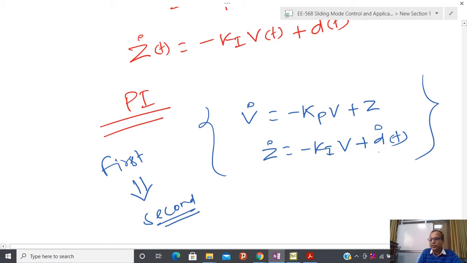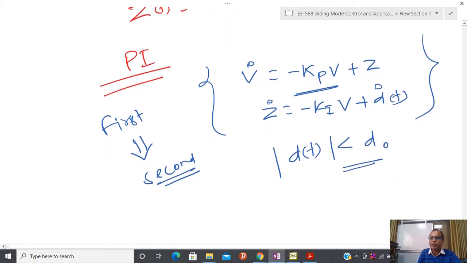I have already told you that since the proportional part is present, whenever I have some vanishing disturbance, this part will take care. So now I just have to worry about non-vanishing disturbance, and I have told you there are two categories of non-vanishing disturbance. This disturbance might be some kind of constant. What is the derivative of a constant? That equals 0.